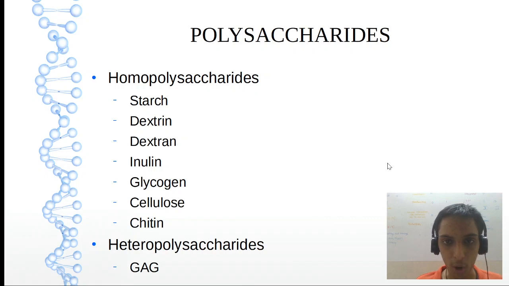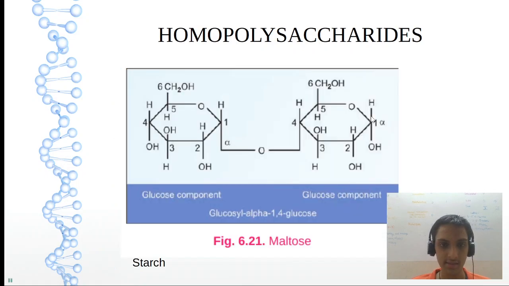Now let us see polysaccharides. Homo and heteropolysaccharides. In homopolysaccharides, mainly important are starch, glycogen, cellulose. These are the other ones: dextrin, dextran, inulin, chitin, okay, glycogen. And heteropolysaccharides, those are our glycosaminoglycans.